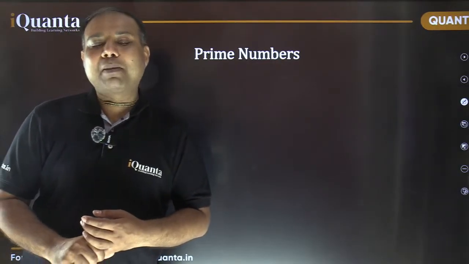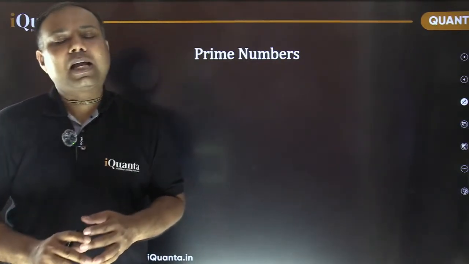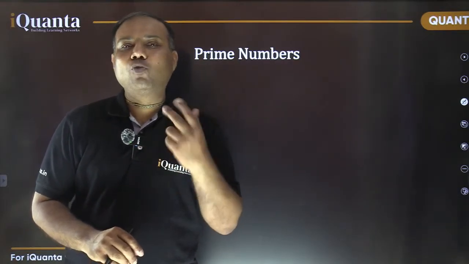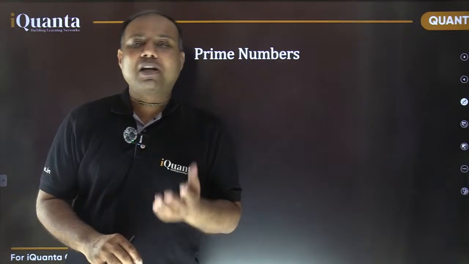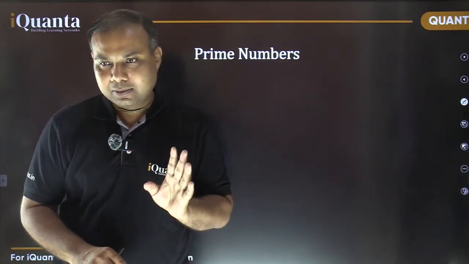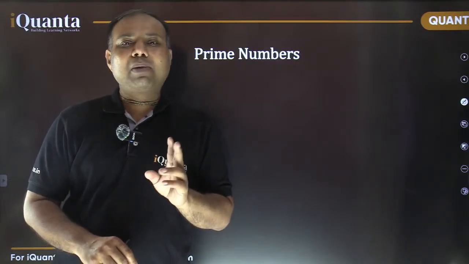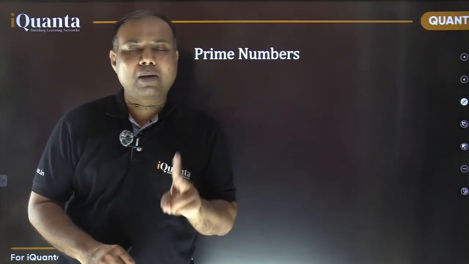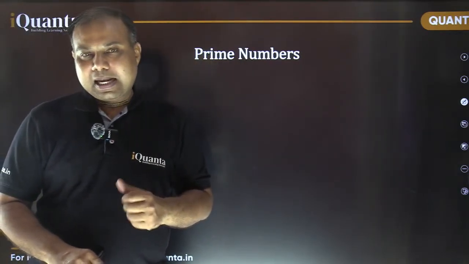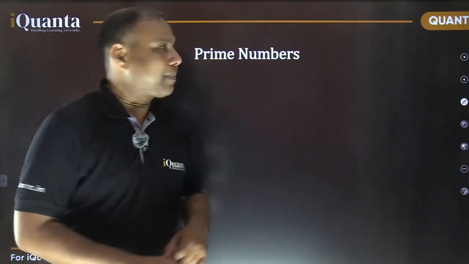So basically, prime numbers are those numbers which have exactly two divisors, or which have exactly two factors, or in other words, which are divisible by exactly two natural numbers. ठीक है ना? Which are divisible by exactly two natural numbers, two positive integers. They are called prime numbers. And 2 is certainly the smallest prime number.